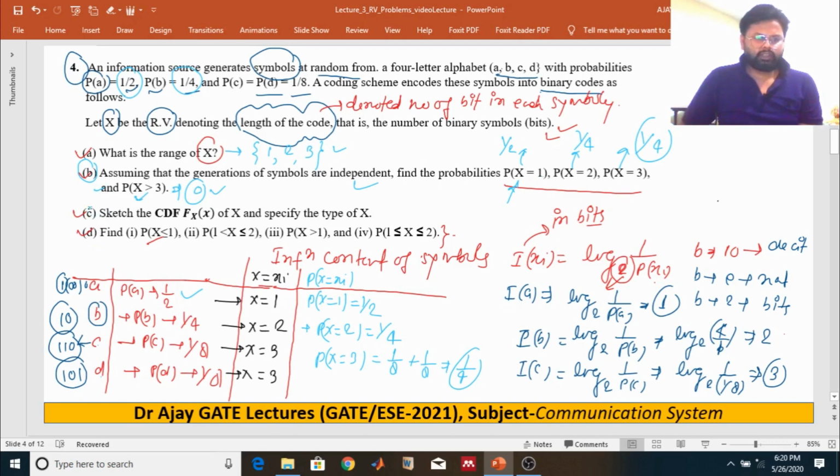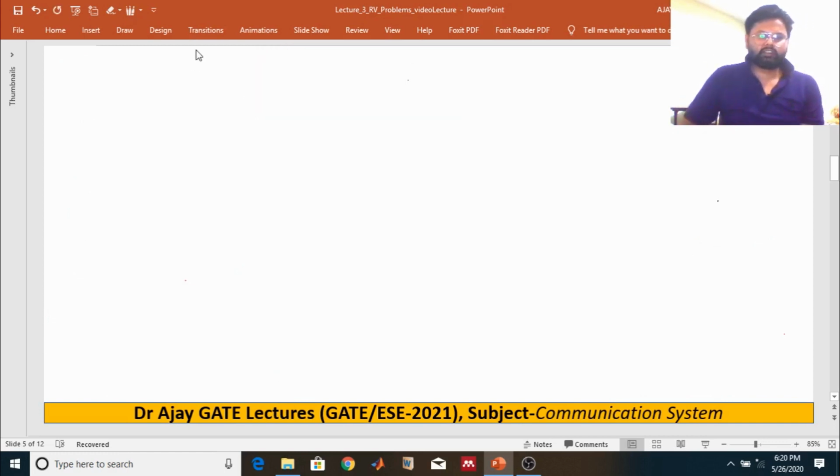In part C we have to sketch the cumulative distribution function of this random variable and specify the type of the random variable. Actually this random variable is a discrete random variable. So we need to find the cumulative distribution function graph.